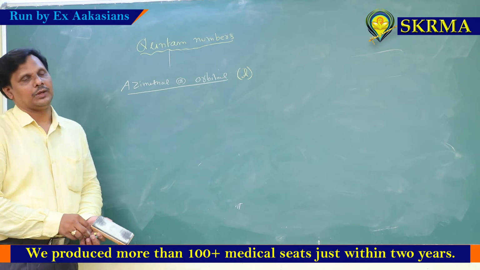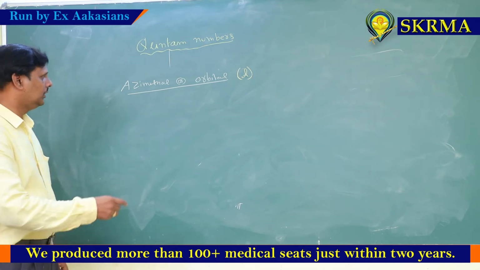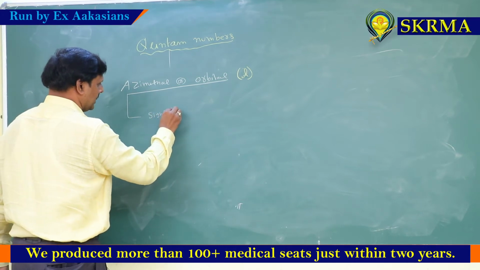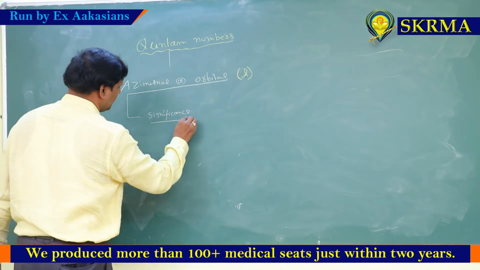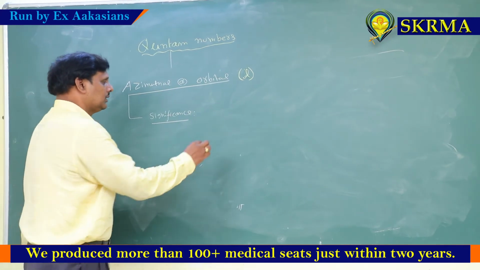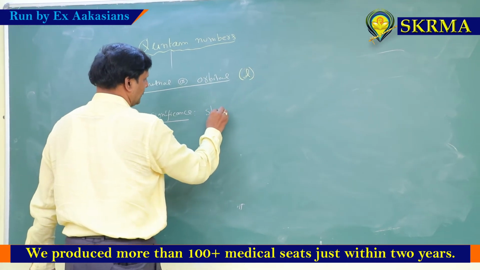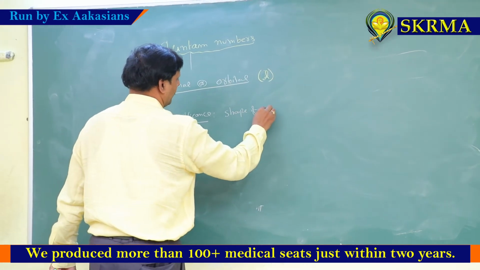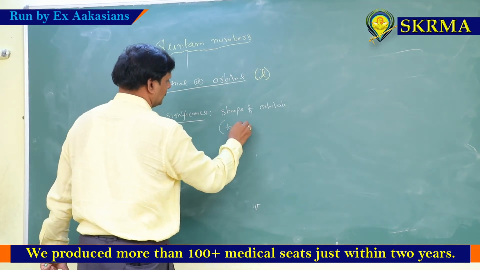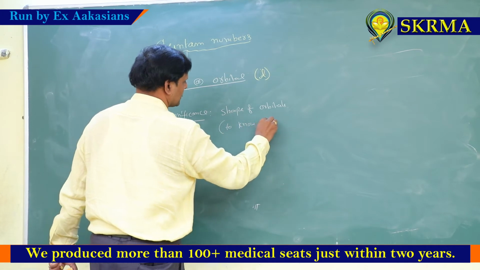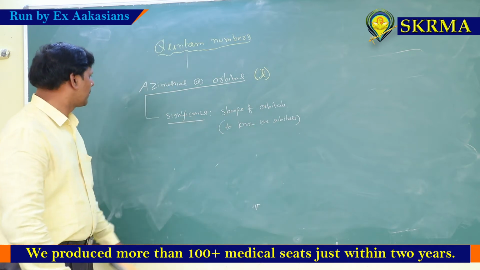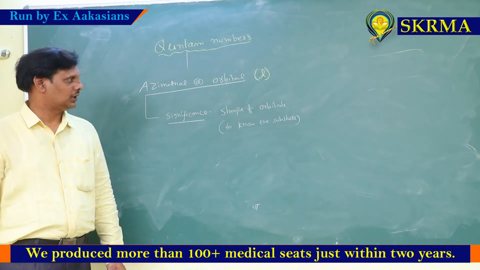Again, what is the main significance? Significance is very important in all quantum numbers. Main significance is it determines subshell, or we know shape of orbitals. To know the subshell, azimuthal quantum numbers are used only.